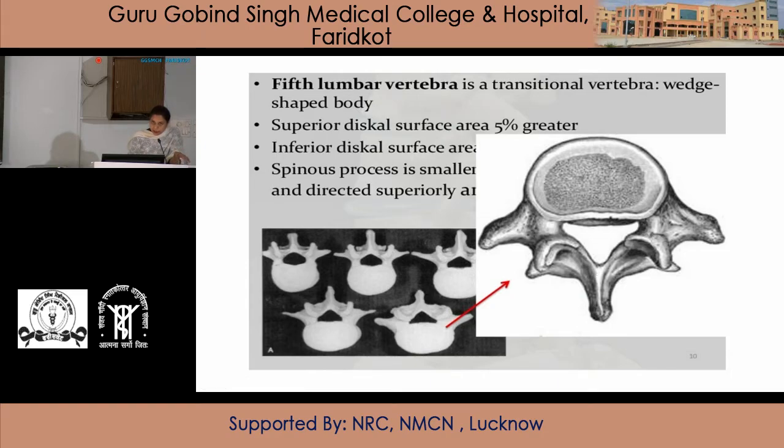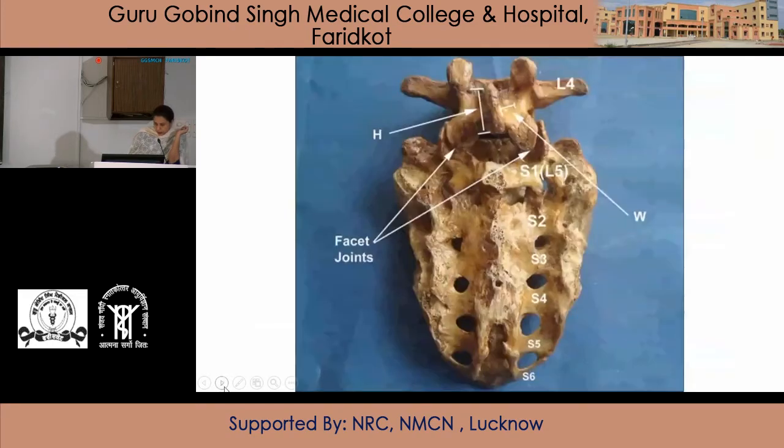In typical, the gap between the superior is more than inferior, but in the fifth, that is atypical, the gap between the inferior articular processes is more than superior or is equal to that of the superior.